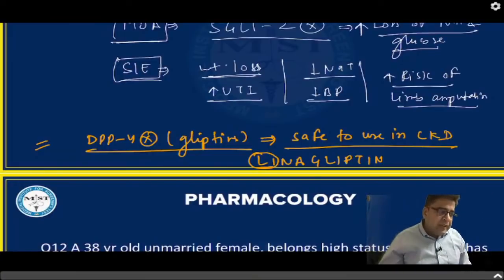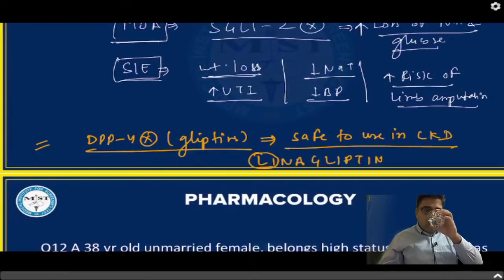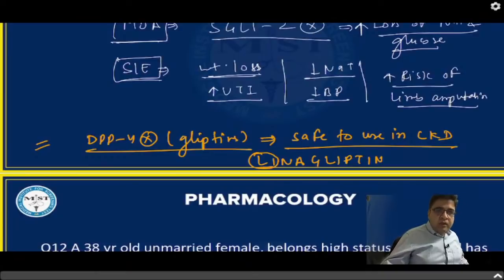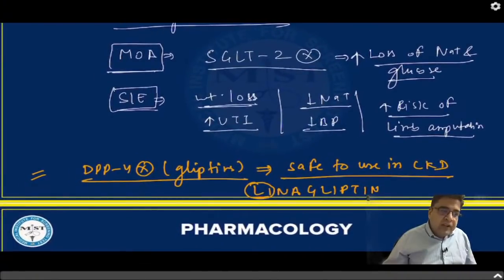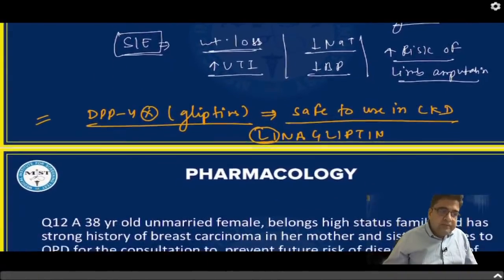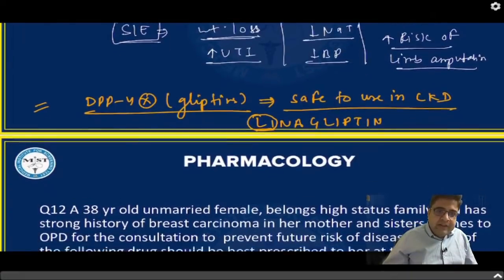So in patients of CKD, this is comparatively safe to use. So question number 11 was based on anti-diabetic drugs, right?